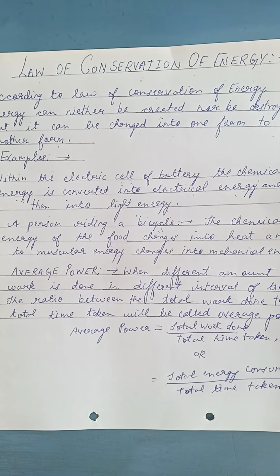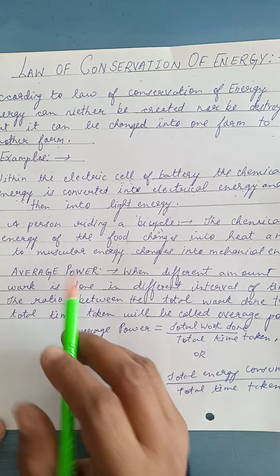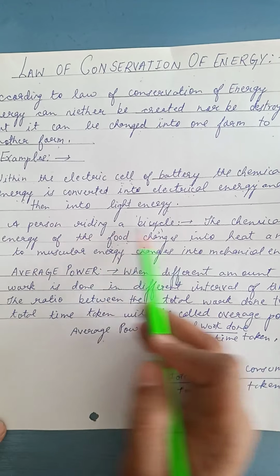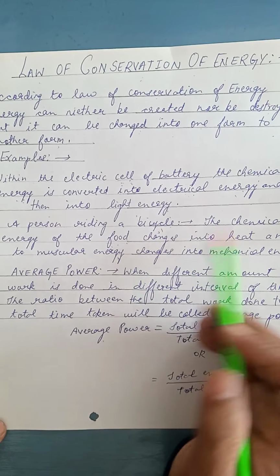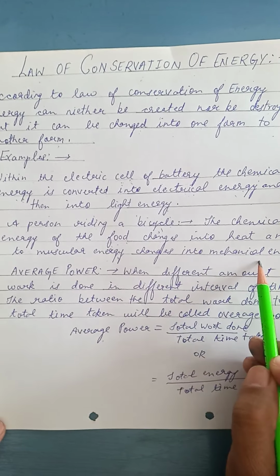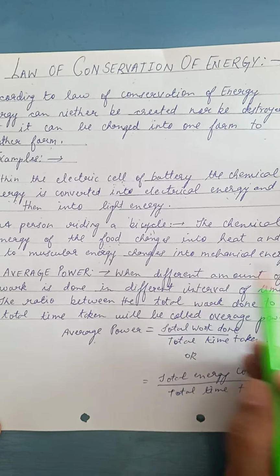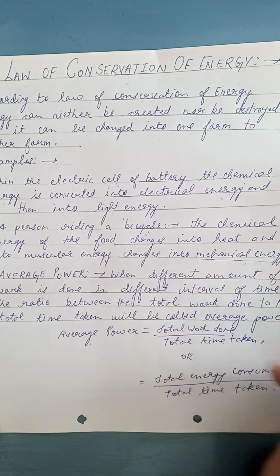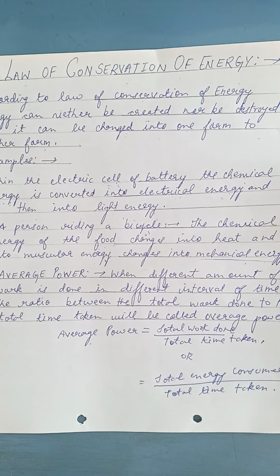So when we are doing exercise, our body temperature increases. And what is it providing? It is providing muscular energy, and here we are taking the example of a bicycle. So all this activity, what will it lead to? It will lead to a change into mechanical energy. Already we have studied mechanical energy. Mechanical energy is the combination of kinetic and potential energy.